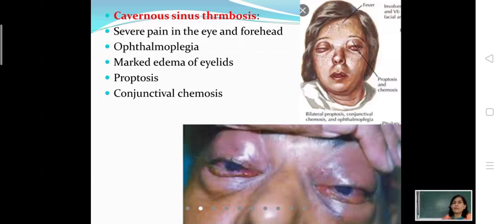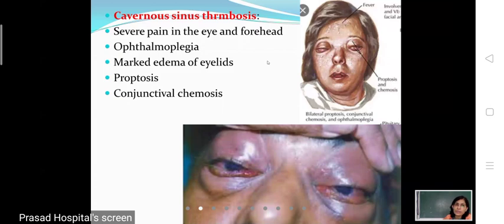So what will happen? There will be severe pain in the eye and forehead, because of involvement of the ophthalmic division of the trigeminal nerve. Then there will be ophthalmoplegia. Ophthalmoplegia is paralysis of the ocular muscles, meaning the muscles that move the eyeball are paralysed, because of involvement of the third, fourth, and sixth cranial nerves. All these nerves are responsible for the movement of the eyeball.